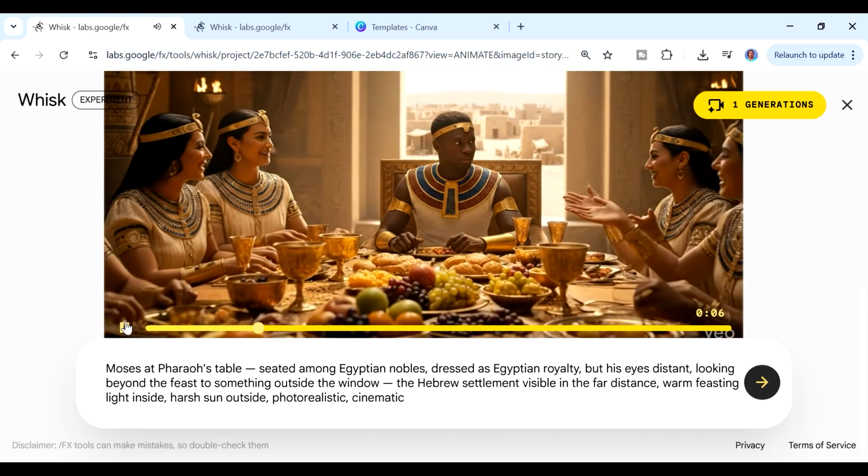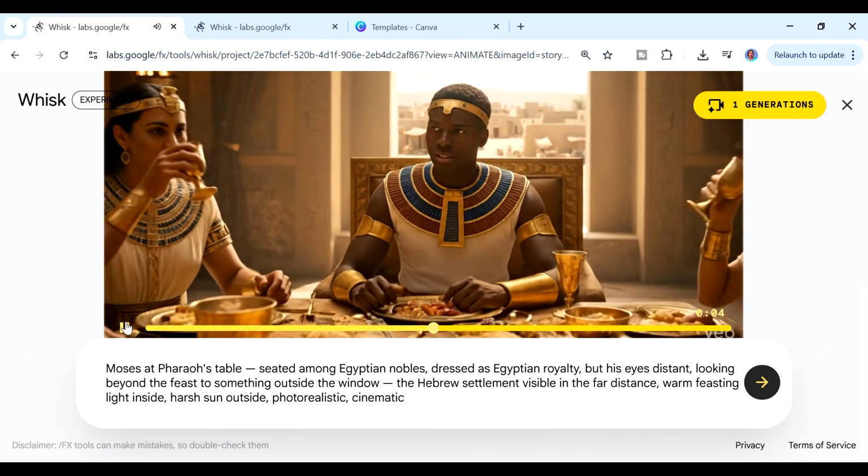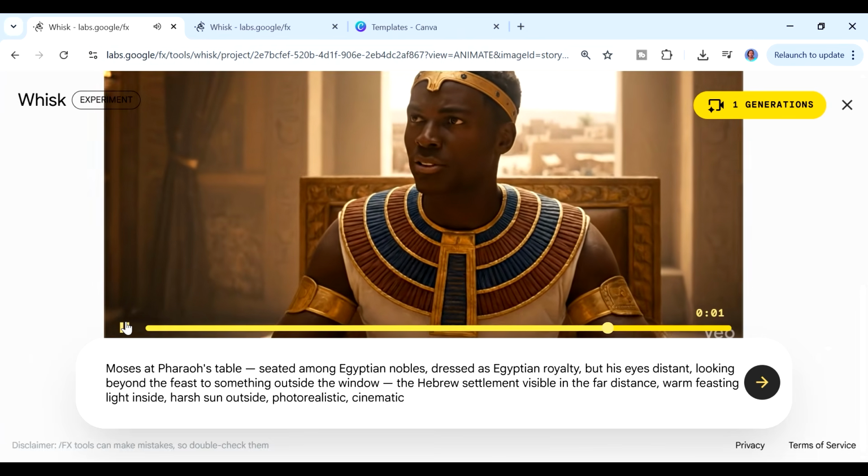This wine is exceptional tonight. Yes, a fine harvest from the Delta vineyards.